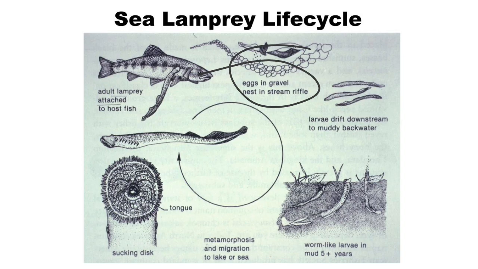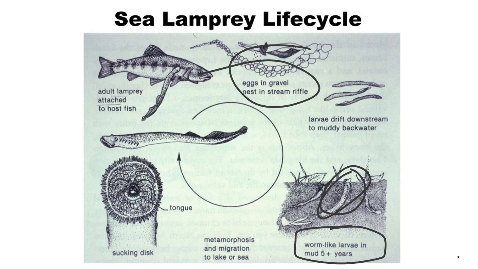Now, the zygotes develop into an ammocoete larva after the eggs have hatched. This ammocoete larva is characterized by poorly developed eyes. So they don't have well-developed eyes. But what they do is burrow into the mud. It is a worm-like larva. They burrow into the mud for up to about 6 years, and what they feed on are the particles that are present in the water and in the soil.